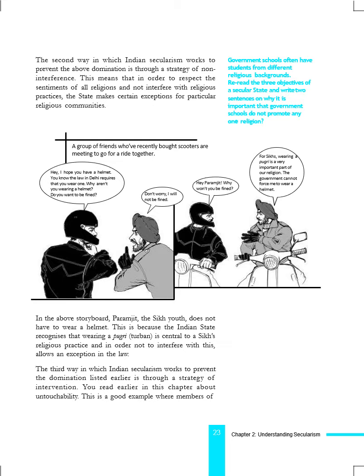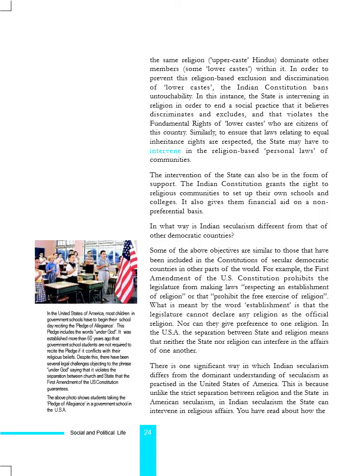Next, another example between two fellows. The government has ordered people to wear helmets, but it gave a concession to the religious people, the Sikhs, while riding. Next, we have to see the intervention of the state. The Indian Constitution grants the right to religious communities to set up their own schools and colleges. We need a constitutional mechanism to prevent religion-based discrimination and untouchability.